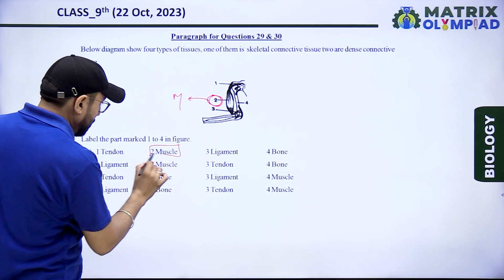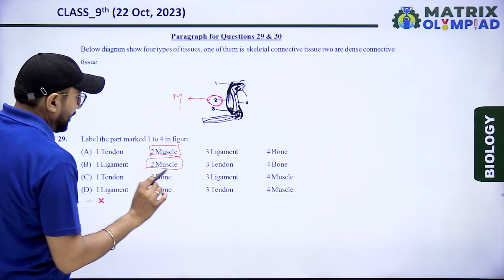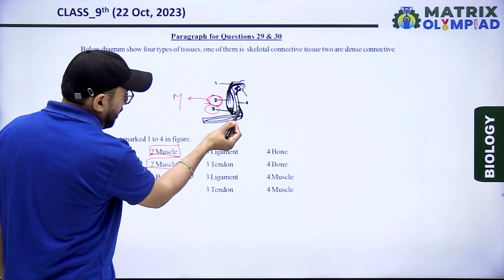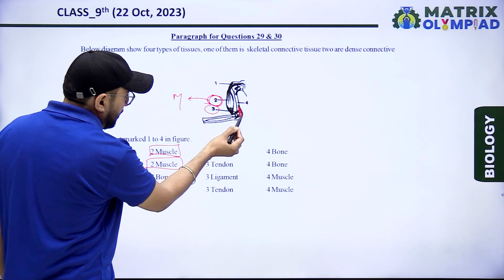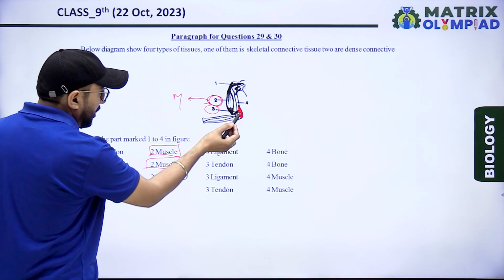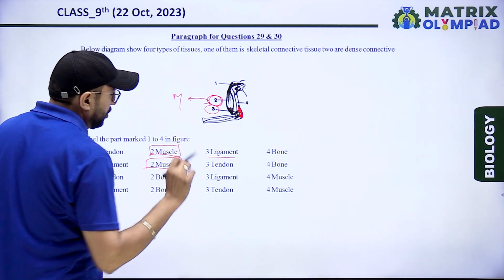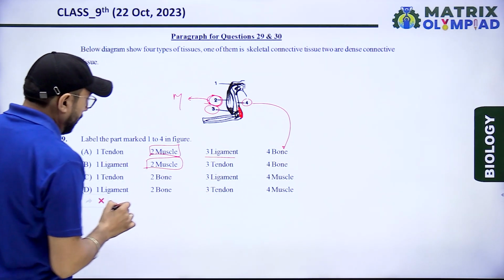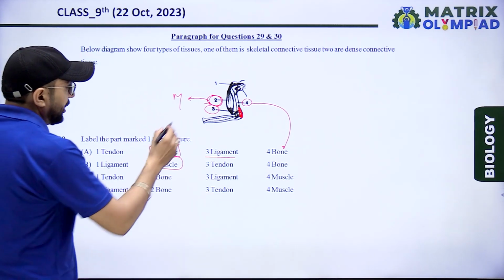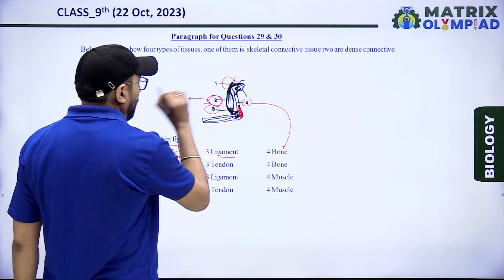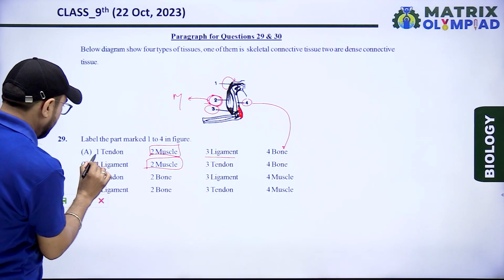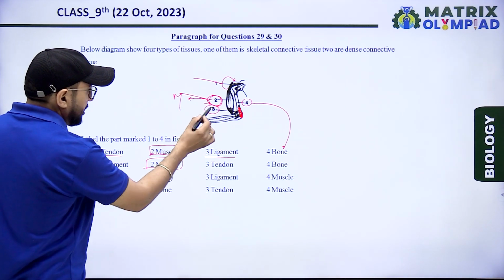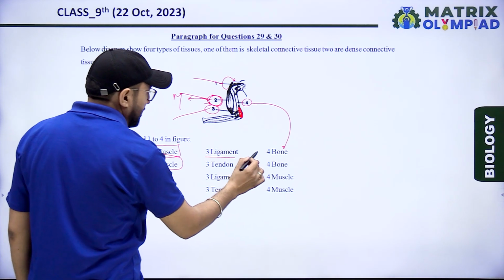Then two options show muscle. Next one, third, bone to bone, that is this one. So third is ligament, bone to bone connection. And fourth is the bone. And first is the tendon, muscle to the bone. So option first is tendon, second is muscle, third is ligament, and fourth one is bone.